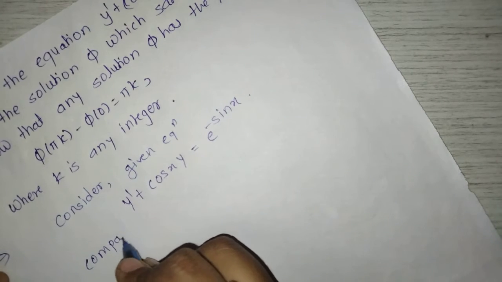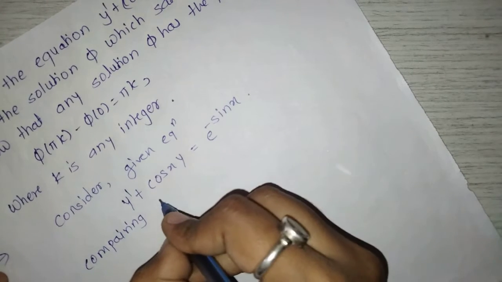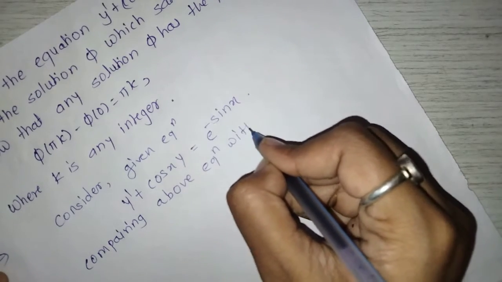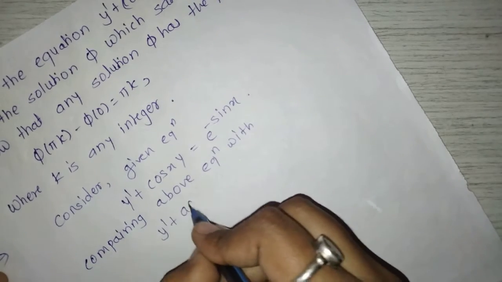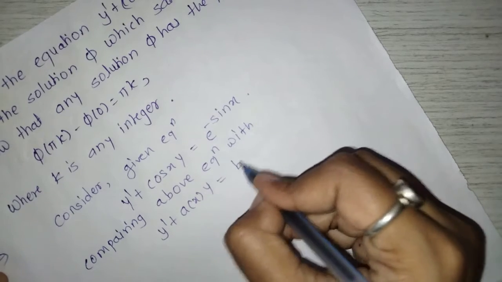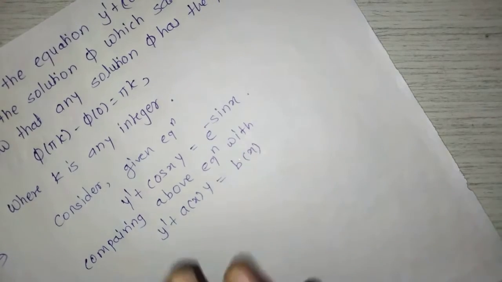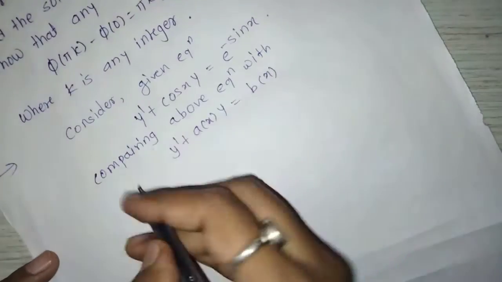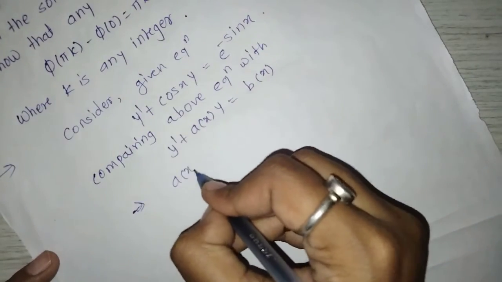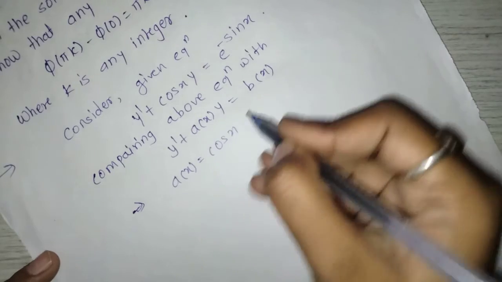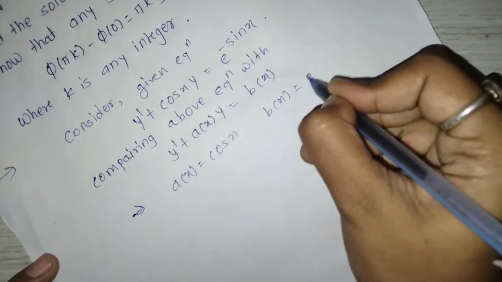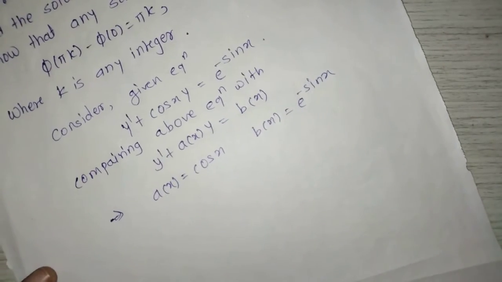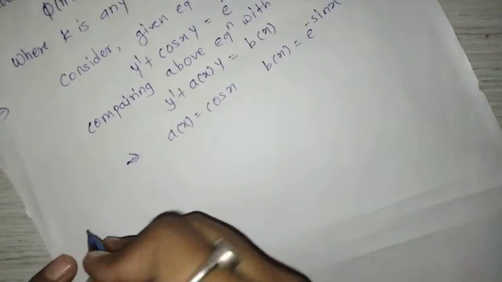Comparing the above equation with y dash plus a of x y is equal to b of x, means when we compare this equation with this, we get a of x is equal to cos x and b of x is equal to e raised to minus sin x.